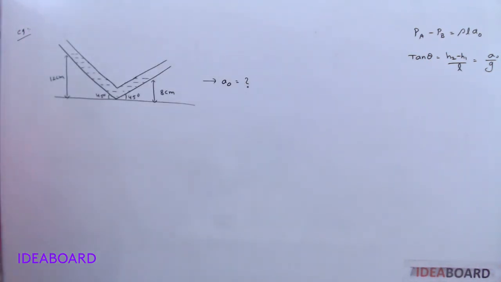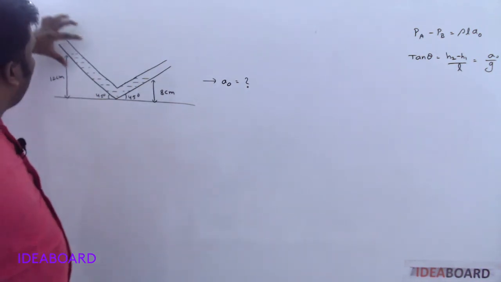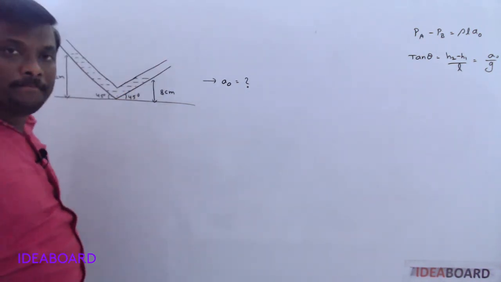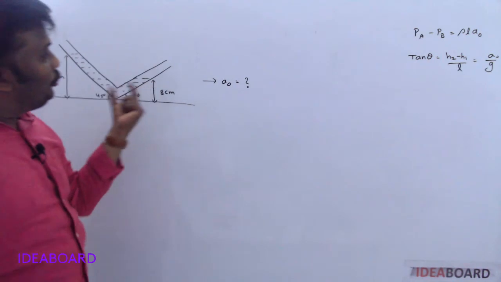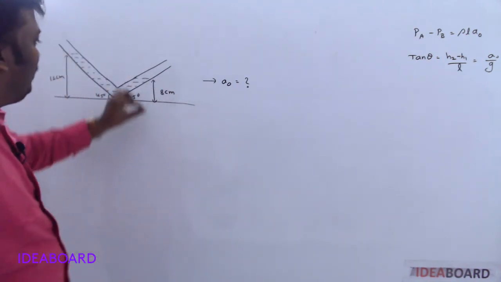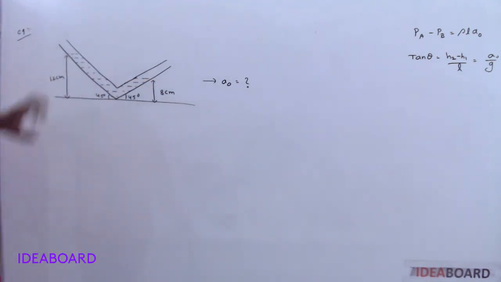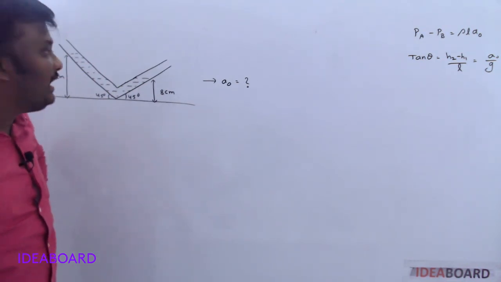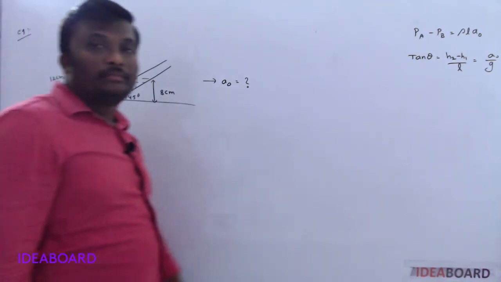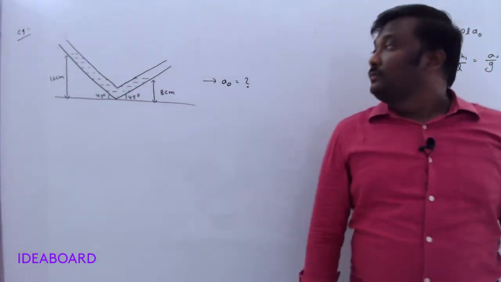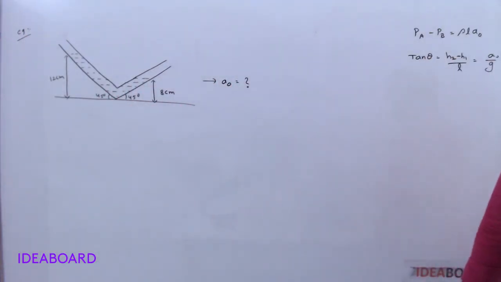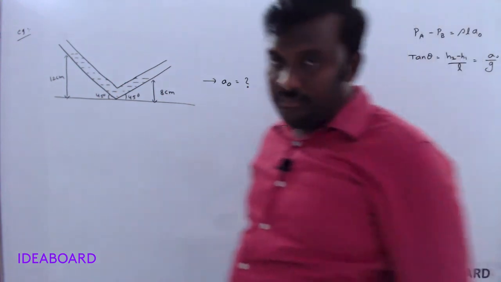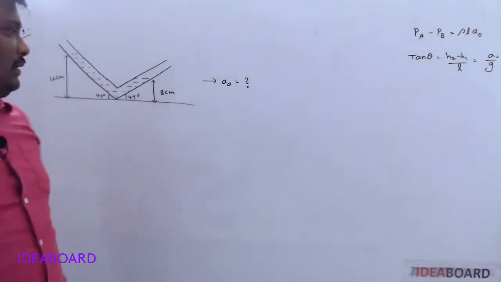Another question. Here they took one tube in this way, and this side, due to the horizontal acceleration, the height is 8 centimeter, and in this direction the height is 12 centimeter. Find the value of A naught. How can you get the answer? Simple.